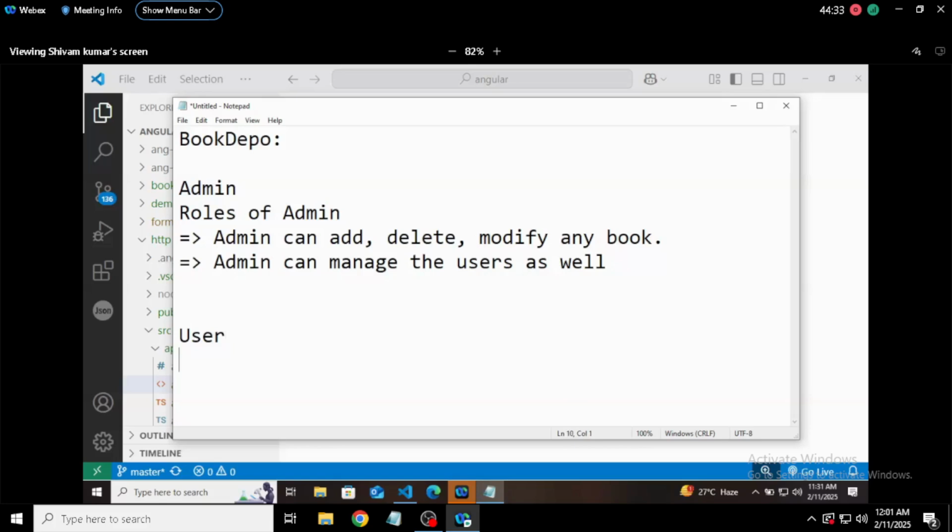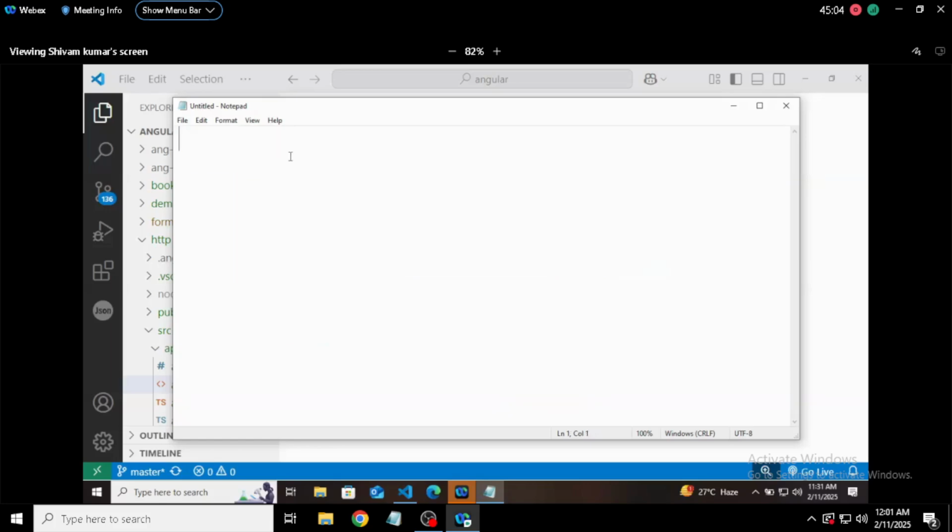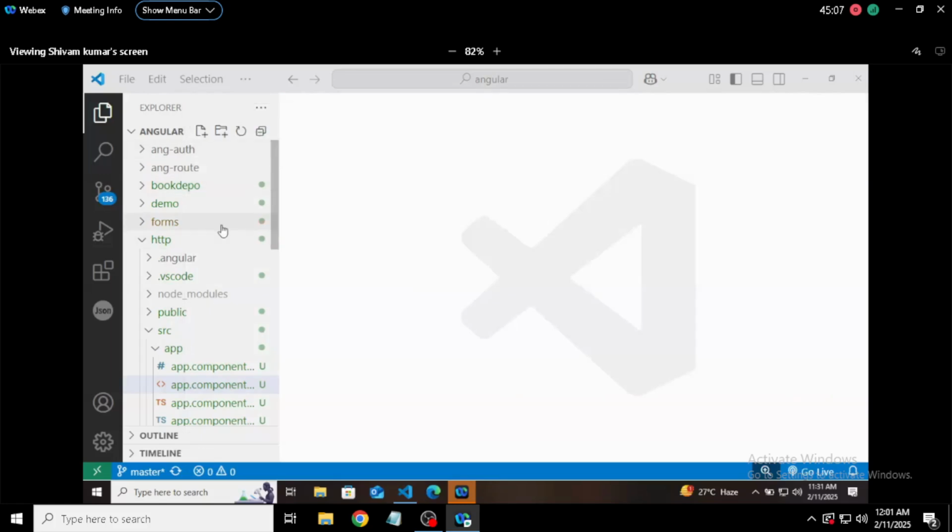Now, user will be having only a single role, in which the single role will be user can read the books. Generally, books means content here. Whatever content you will write, user can read it. Okay. This is what we are going to discuss now. Understood? Means we will build this project. So this was the Book Depot project that we created.